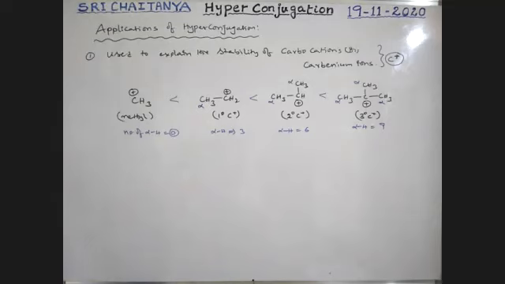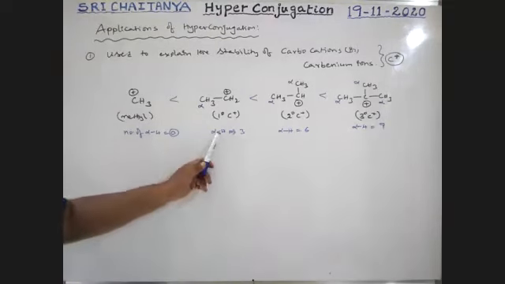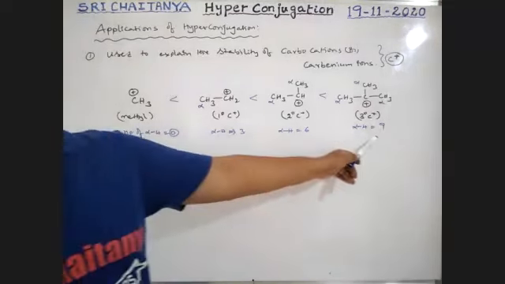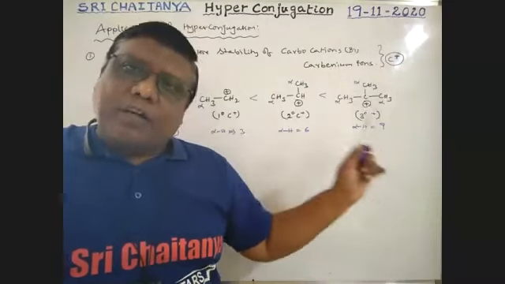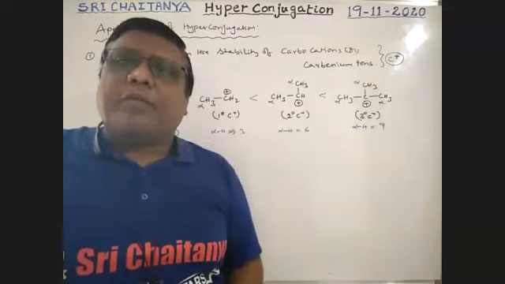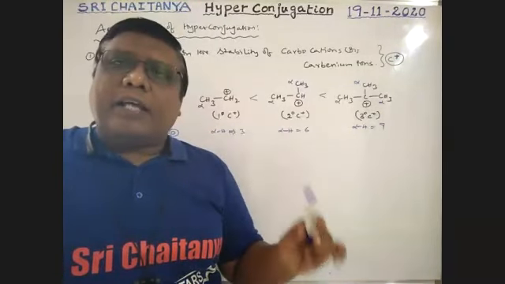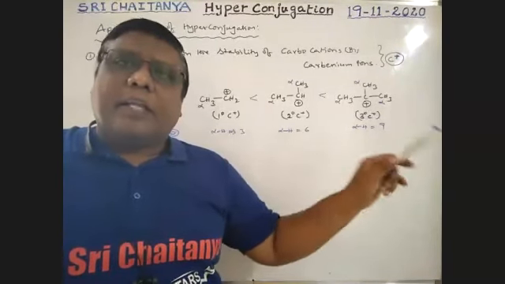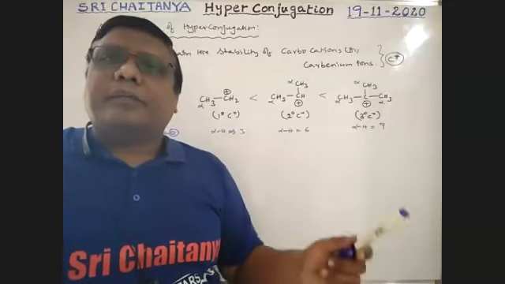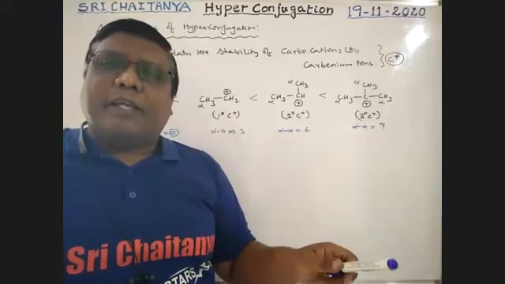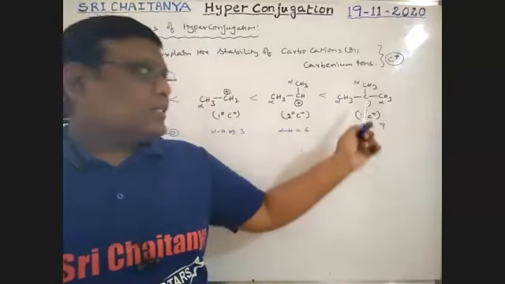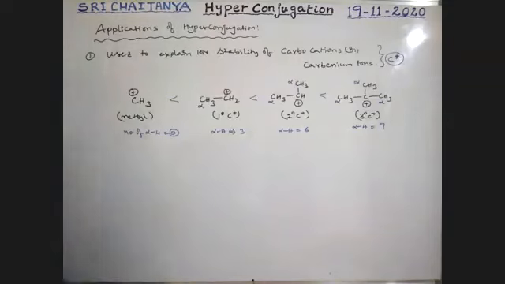Okay, did you understand the concept, boys? Is this clear? Depending on the number of alpha hydrogens, we can explain the stability. Already at the time of the inductive effect, we applied the same order. In case of carbocations, tertiary is greater than secondary, greater than primary, greater than methyl. That is as per the methyl groups' plus I effect. Here, hyperconjugation is also helpful to explain the stability of these carbocations. Okay, next one.